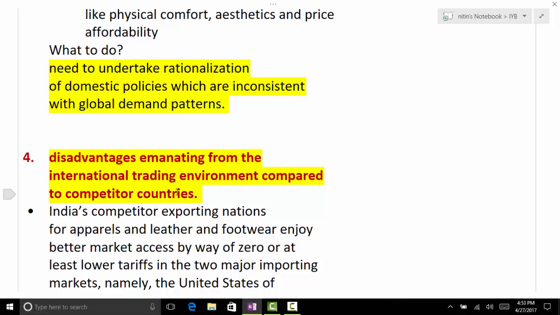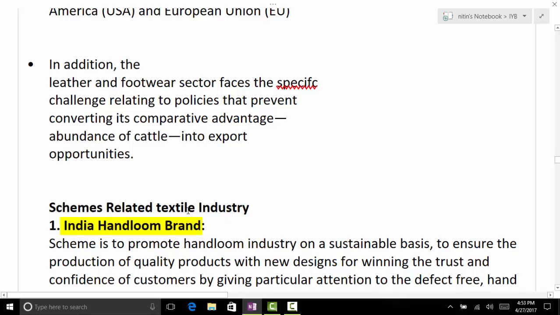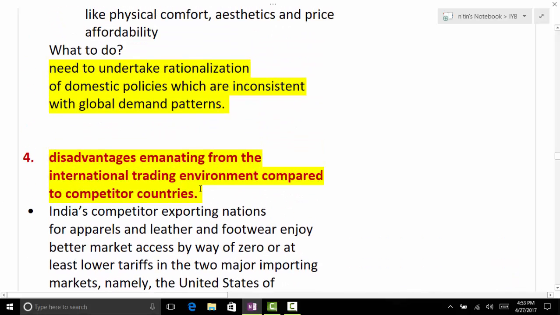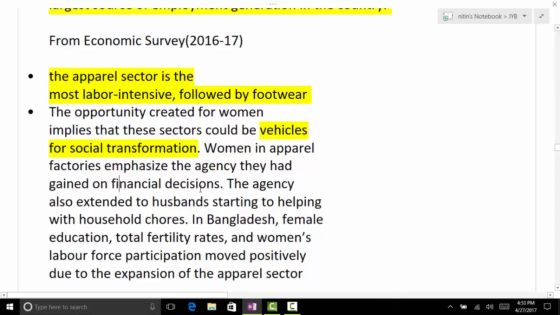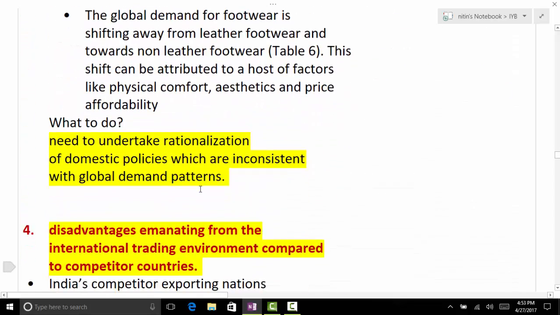They have better trade agreements with major export markets like Europe and the US. I believe you recall all these points from that chapter. If you need to revise textile or leather, read from this.